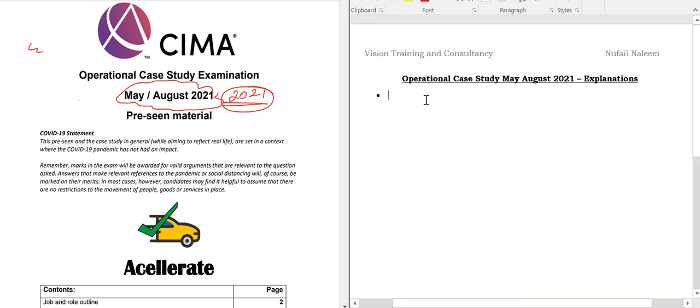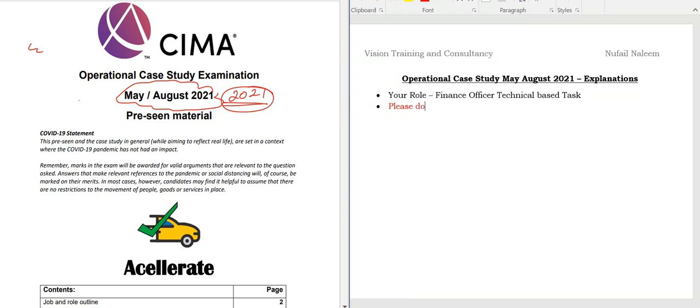Now students, your role in the examination is a finance officer. It's a finance officer, students. So you will not be given strategic based tasks, you will only be given technical based tasks. Technical based tasks only they will be giving, and please don't waste your time. A disclaimer, I'm telling you, please don't waste your time.